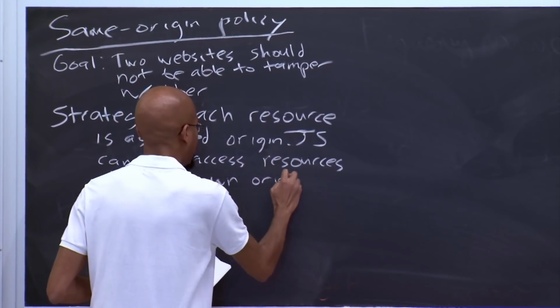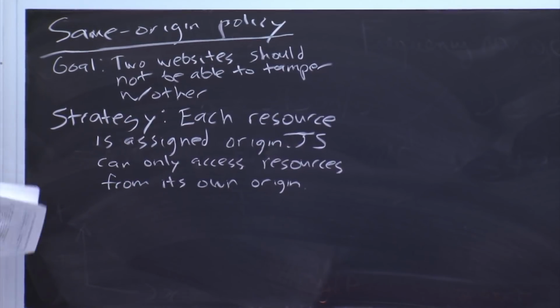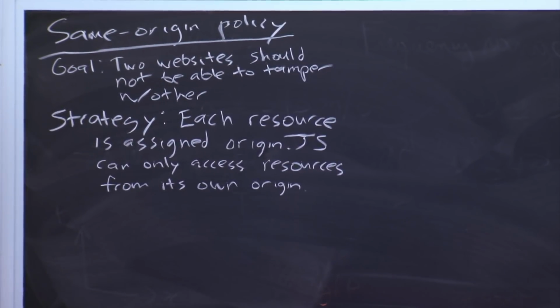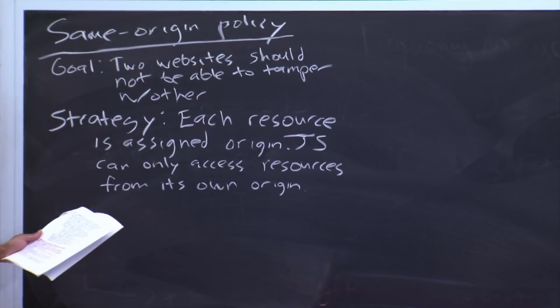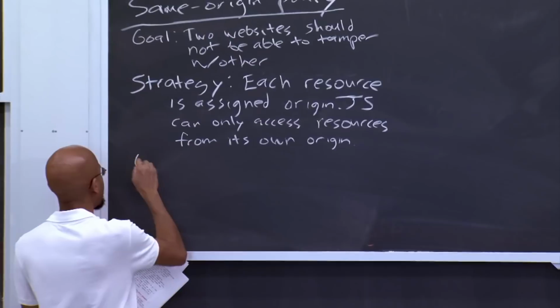And so this is the high-level strategy the same origin policy uses, but the devil's in the details, and there's just a ton of exceptions, which we're going to look into in a second. But first of all, before we proceed, let's define what an origin is.